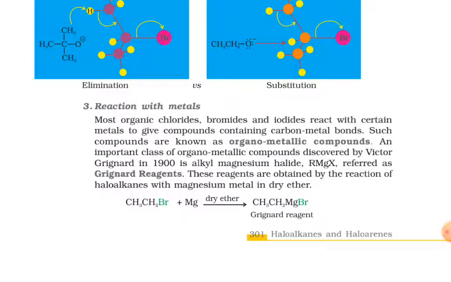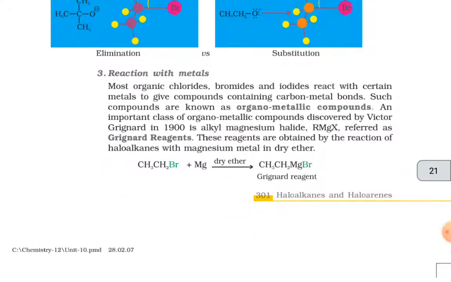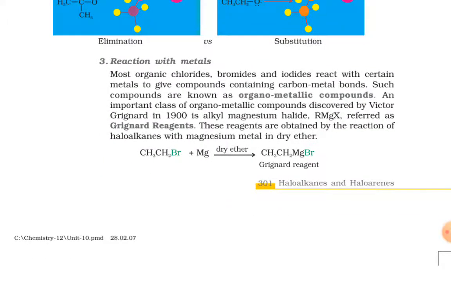Third is the reaction with metals. Most organic chlorides, bromides and iodides react with certain metals to give compounds containing carbon-metal bonds. Such compounds are known as organometallic compounds. An important class of organometallic compounds discovered by Victor Grignard in 1900 is alkyl magnesium halide, RMgX, referred to as Grignard reagents. These reagents are obtained by the reaction of haloalkanes with magnesium metal in dry ether.